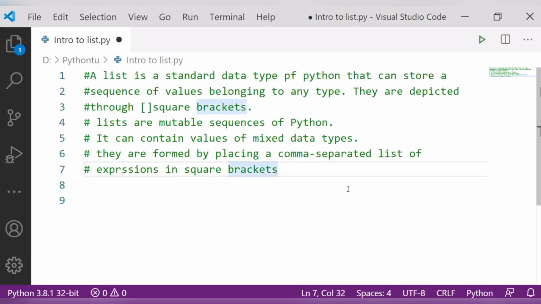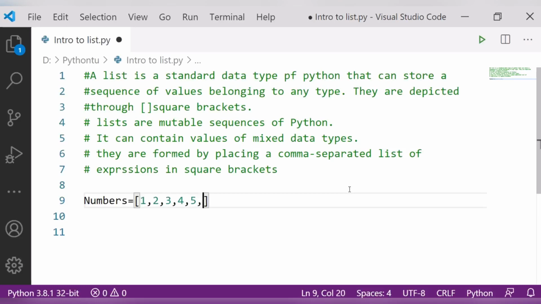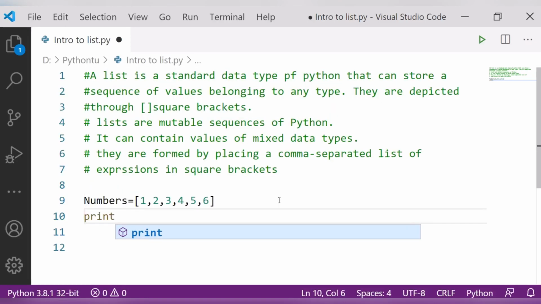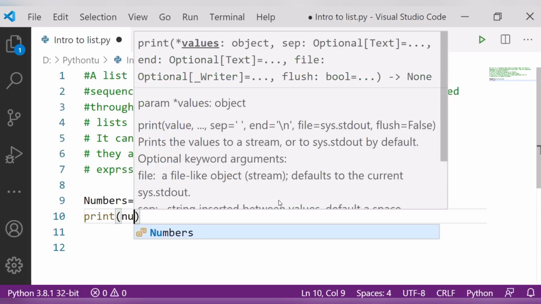I'm starting here now. Suppose I have one list, and its name, I'll take, is numbers. So I am saying I have how many numbers? 1 2 3 4 5 6. I want to print it now. I will simply write here print numbers.